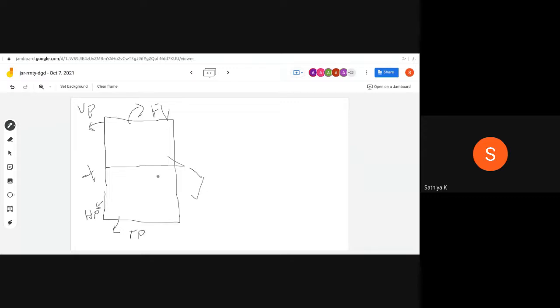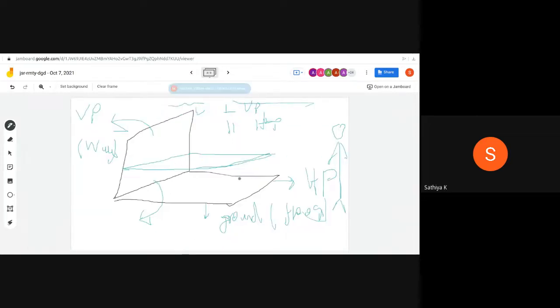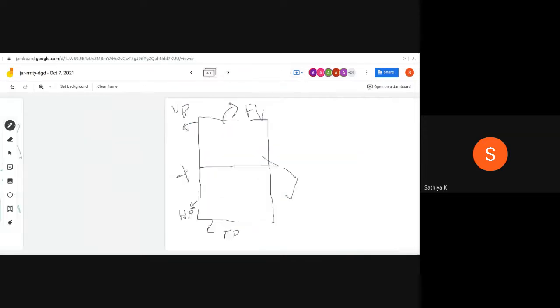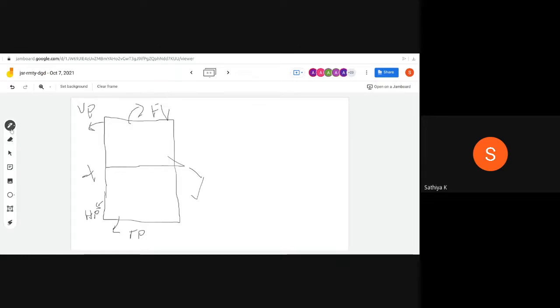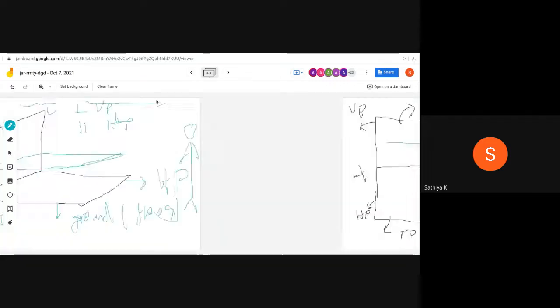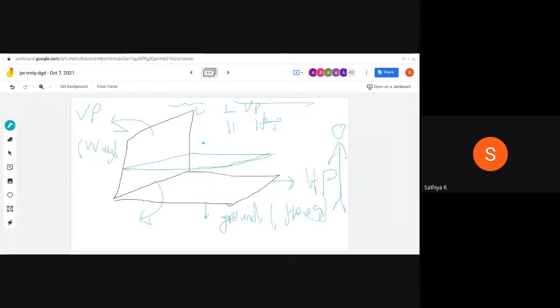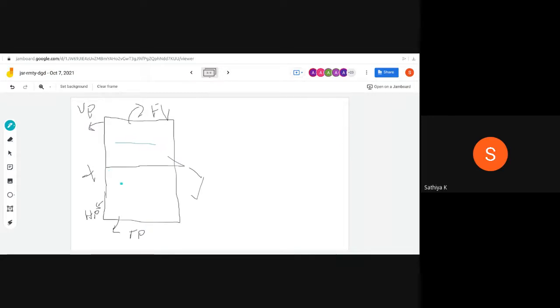The first case is where the plane is parallel to the HP and perpendicular to the VP. What about the front view? The front view should be a line alone; in the front view we can see only a line. What about the top view here? The rectangular surface should be available here.